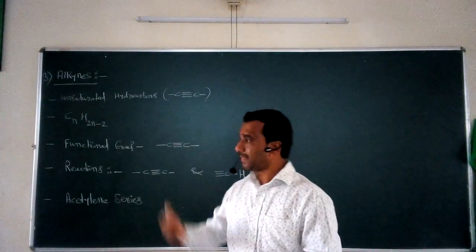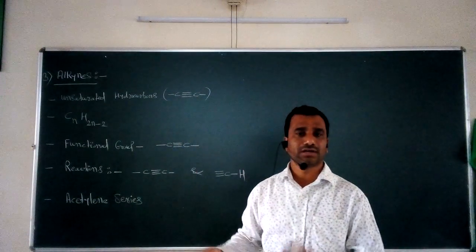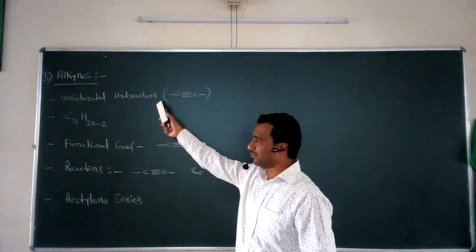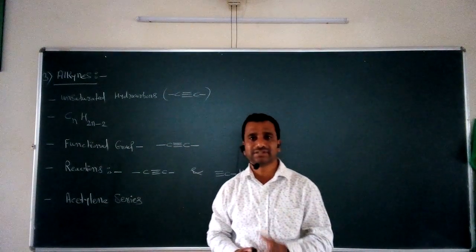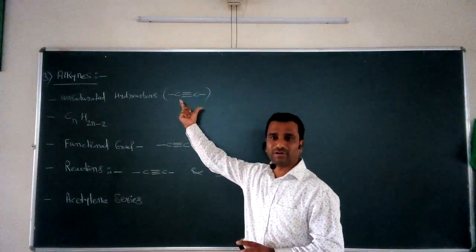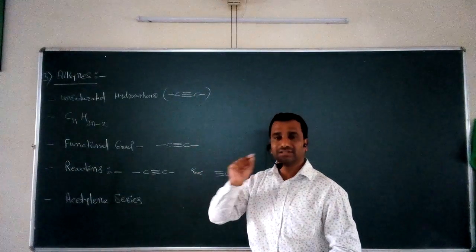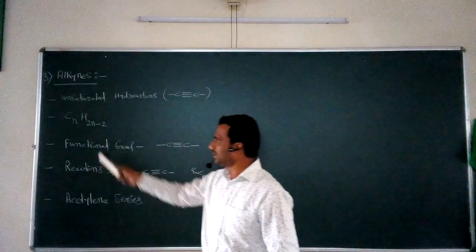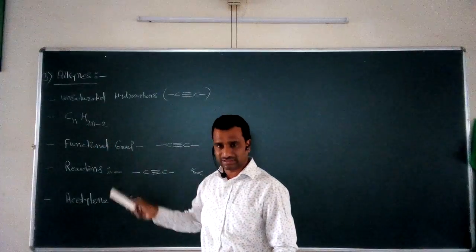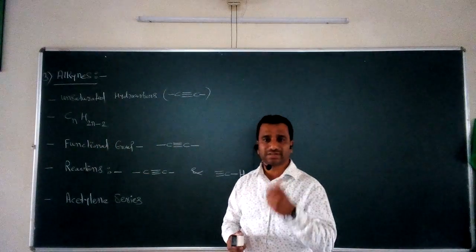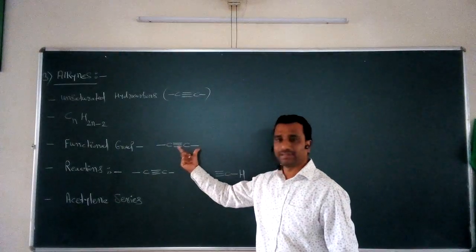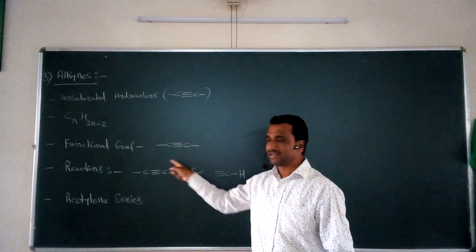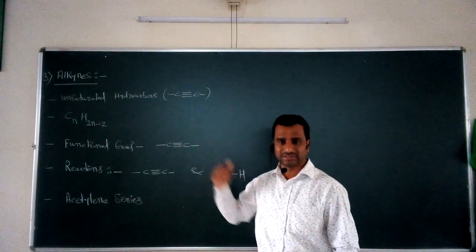What is the definition of alkynes and the other important parameters? First of all, alkynes are defined as unsaturated hydrocarbons containing a carbon-carbon triple bond. The general molecular formula for these alkynes is CnH2n-2. Next, what is the functional group present in alkynes? The functional group present in alkynes is C triple bond C. This is called the characteristic group, or the functional group.